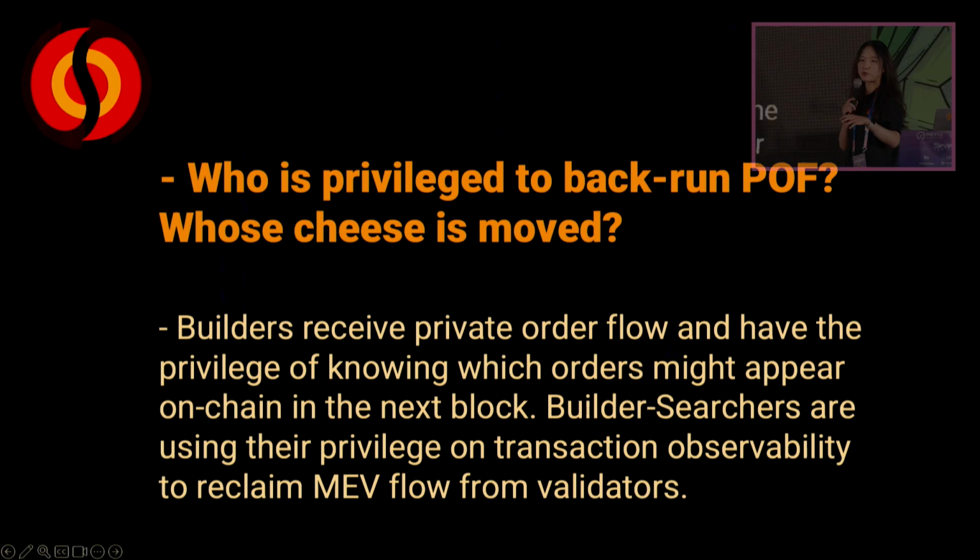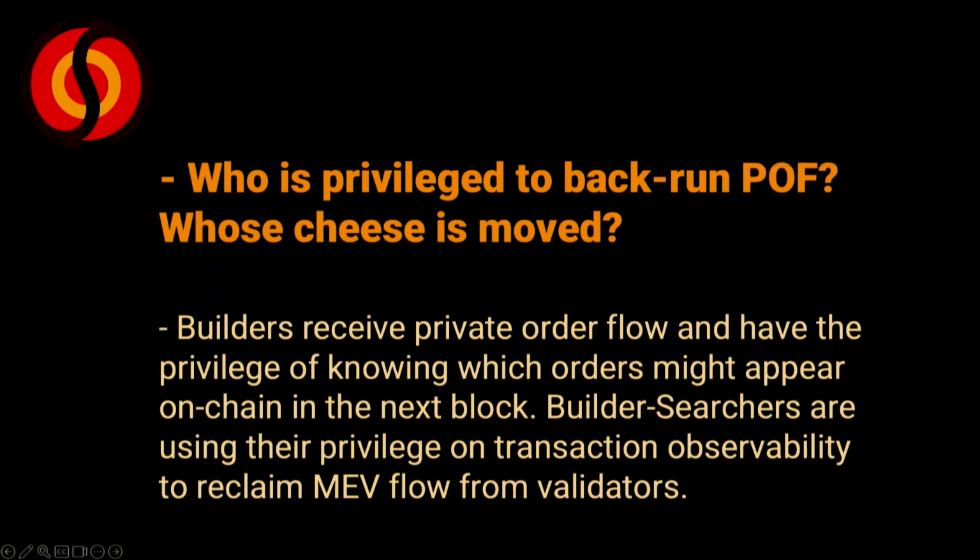So it's more important to think about who is privileged to backrun these privately submitted order flows, and in the supply chain, whose revenue was taken. Basically, we found that these searchers are privileged because they have collaborated with the builders. Only builders who receive those private order flows have the privilege of knowing which orders will appear in the next block.